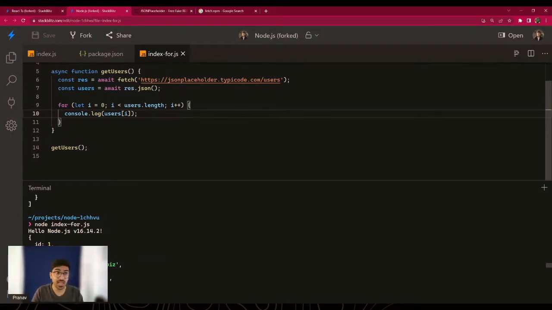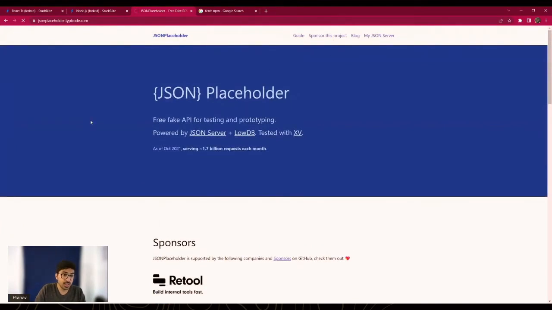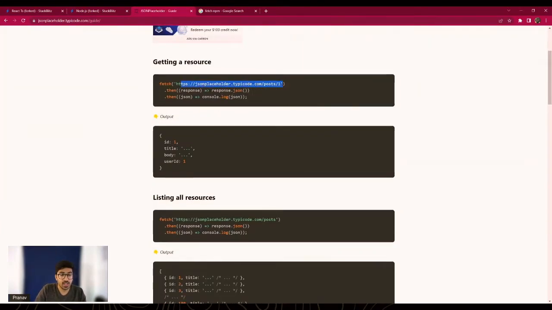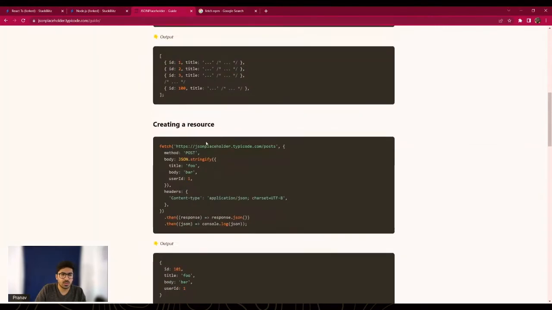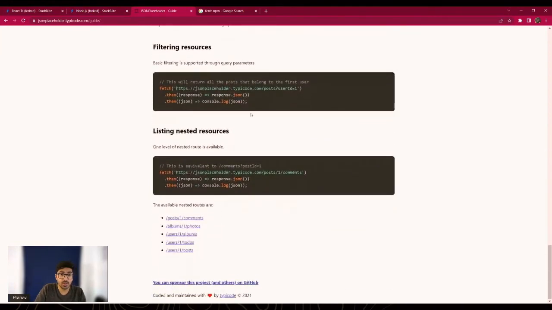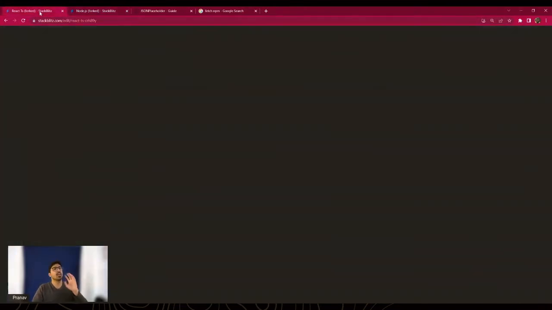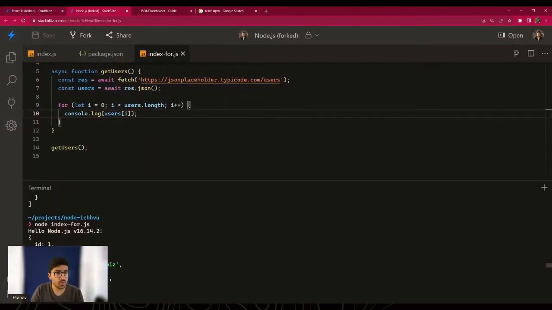Now let's introduce that. Let's go to JSON placeholder and see what we can do with users. Let's see the guide. So we can get posts. We can get posts, a single post, for example, post with ID 1, post with ID 2, etc. And we can do the same thing for comments, etc. So let's say we want to loop over all the users and get the list of posts for all the users, right? So how would you do that? Let's assume we wanted to fetch the list of posts by each user. So what would we do? We would do something like this.